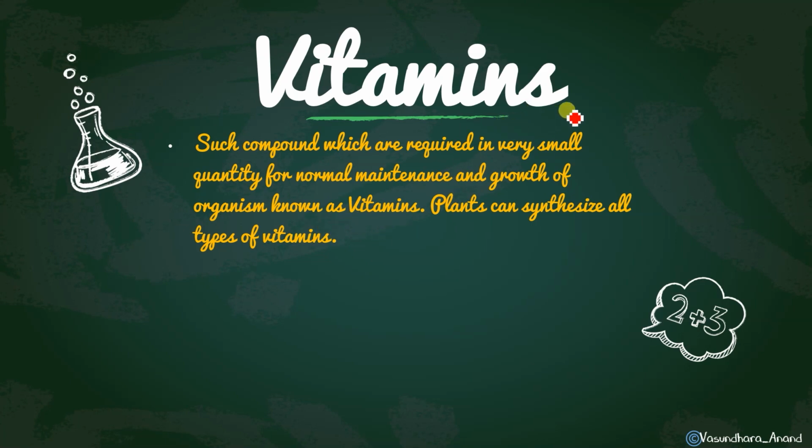Plants can synthesize all types of vitamins. That's why it is said to eat green leafy vegetables, because they contain all types of vitamins. Instead of taking multivitamins, we can eat green leafy vegetables and get vitamins in sufficient amount.